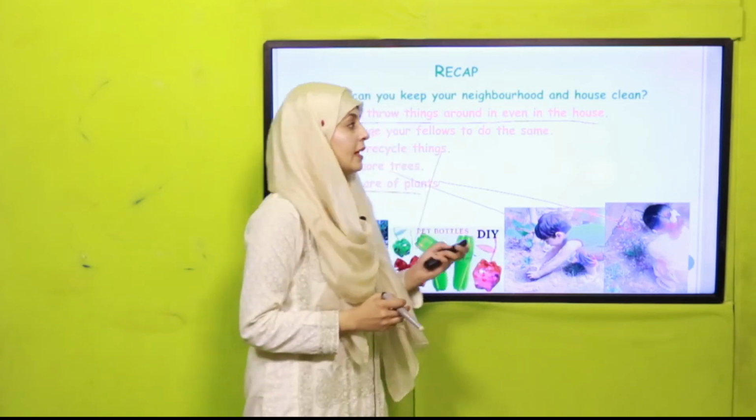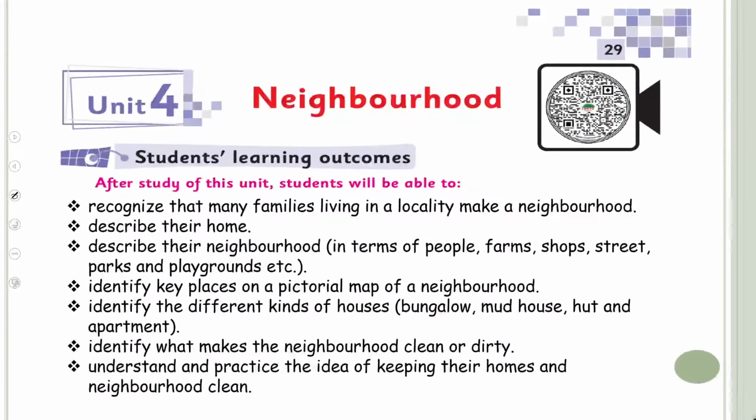Now let's quickly look at the SLOs given on page number 29. We have covered all these SLOs that you have recognized the families living near you, which are called your neighbors. You have described your home, your family. You have also described your neighborhood on a pictorial map. And you have also seen different places around you in your neighborhood.